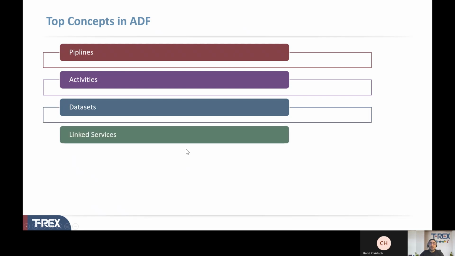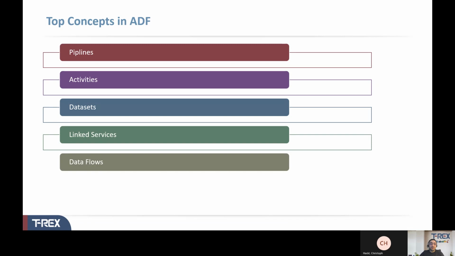Then we have linked services. Linked services are much like connection strings, which define the connection information that's needed for our data factory to connect to external resources. Then we have data flows.